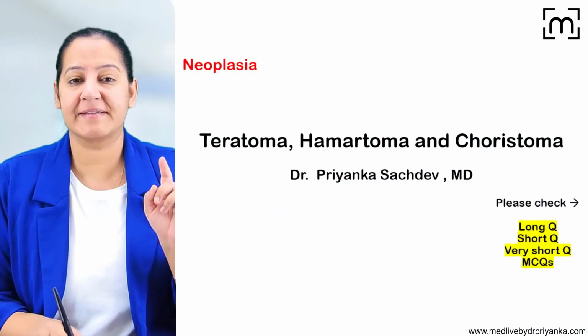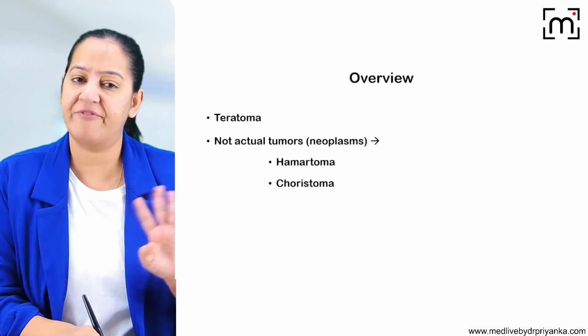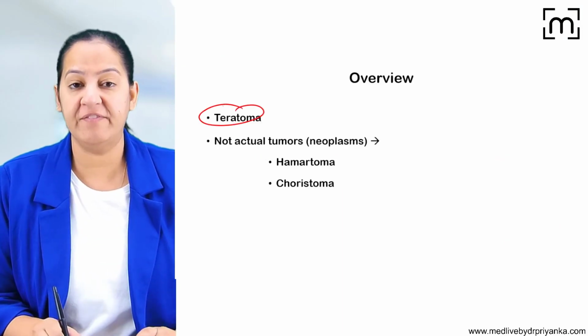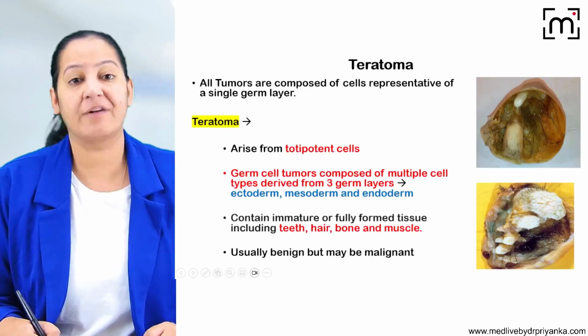So here I will be discussing three things: teratoma, hamartoma, choristoma. First we will see everything about the teratoma, followed by the hamartoma and choristoma, which are not actual neoplasms. So let's start with teratoma.